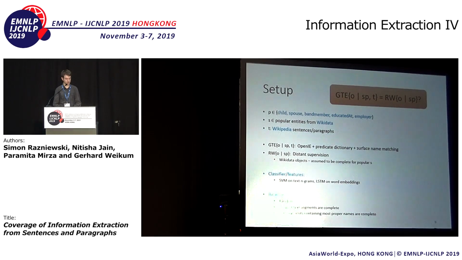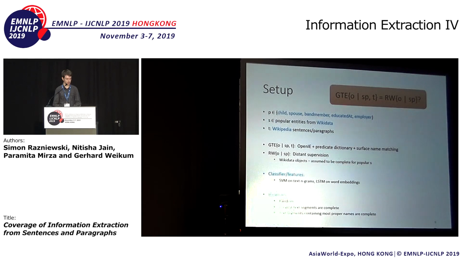For the ground truth extraction method, we use a combination of open information extraction, predicate dictionary, and surface name matching. And for the real-world objects, we use distant supervision, so we assume that for the very popular entities, Wikidata actually knows all the objects.